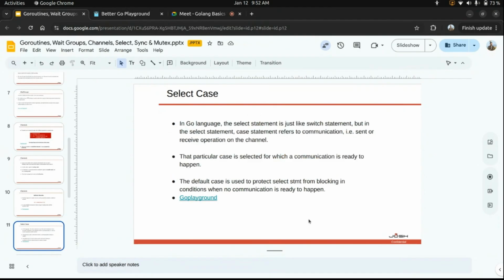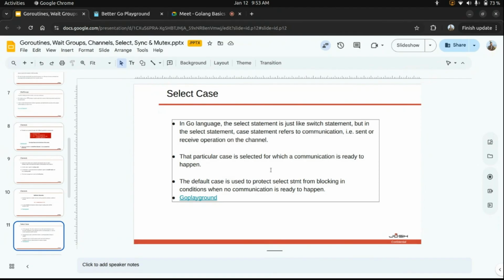Now the select statement, select case. In Golang, the select case is similar to the switch case in other languages. But in a select statement, the case statement refers to a communication, either a send or receive operation on a channel. So what we do in Golang is, in the select statement, we check which channel has completed its operation, and whether we are receiving or sending data to that channel. So that particular case is selected for which a communication is ready to happen.